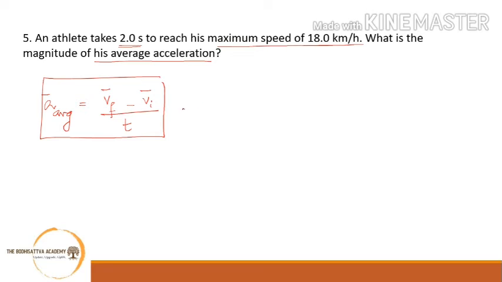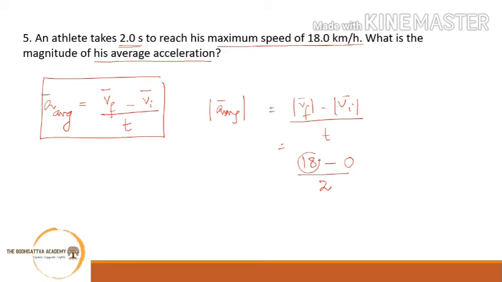Okay. If you have to find out the magnitude, because here the direction is not given, the magnitude of average acceleration is what? This final velocity's magnitude is 18. So you can write this like this also, minus this, upon time. So this will give us 18. Since he starts, an athlete has to start from 0, otherwise it makes no sense. So 18 is his final speed or velocity. Magnitude of his speed is 18, and initially it was 0 and time taken was 2 seconds.